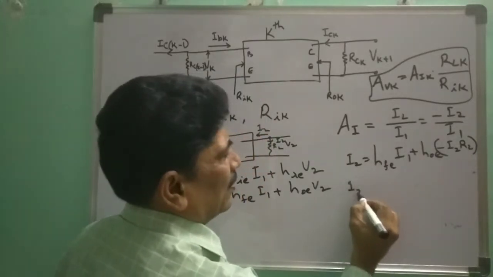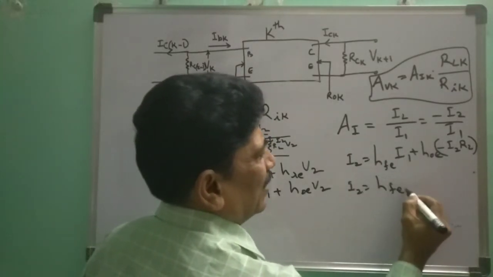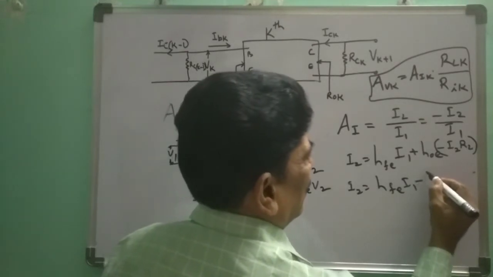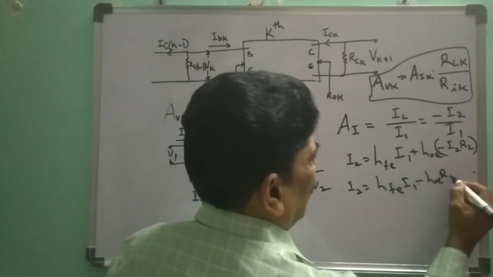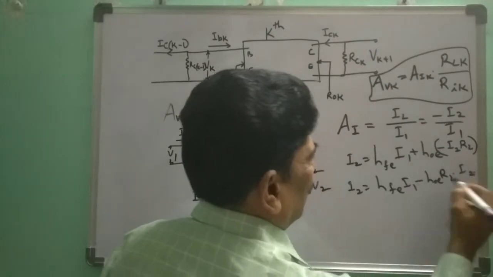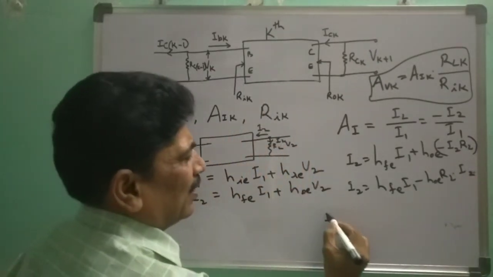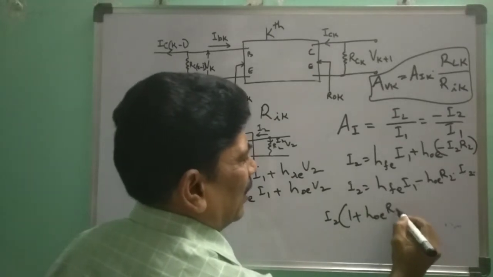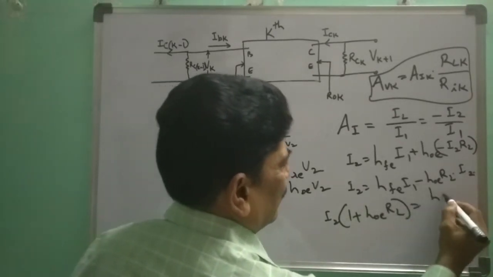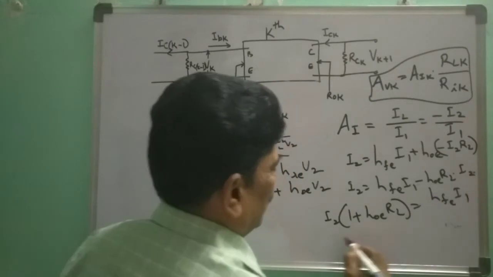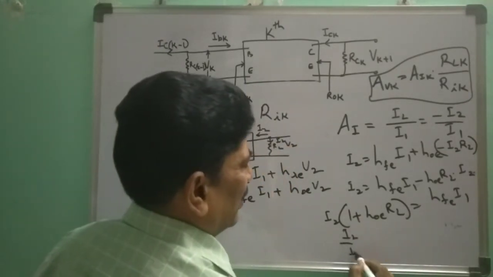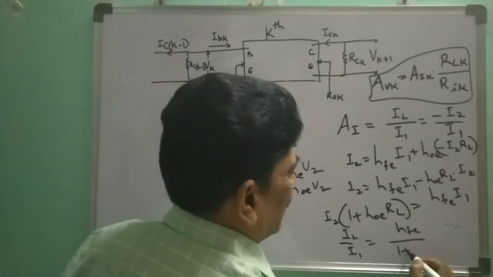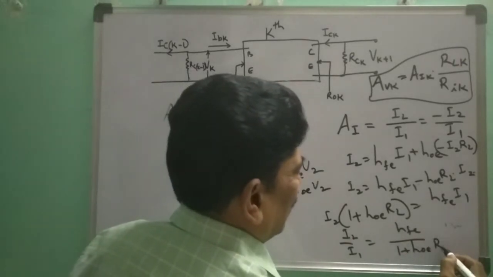So I2 equals HFE into I1 minus HOE RL into I2. You bring it to the left side now, it will be I2 into 1 plus HOE RL is equal to HFE I1. From this equation we get I2 by I1 equal to HFE by 1 plus HOE RL.